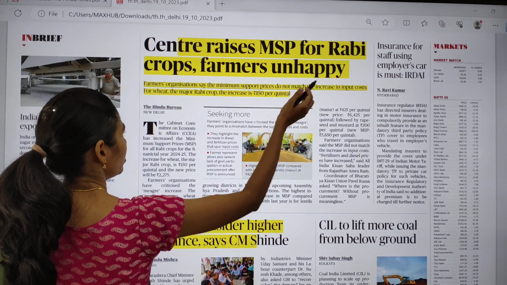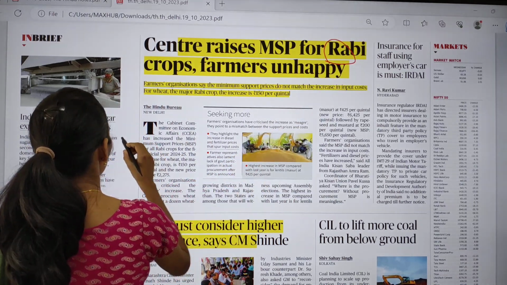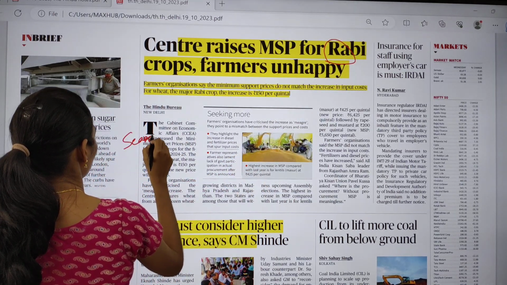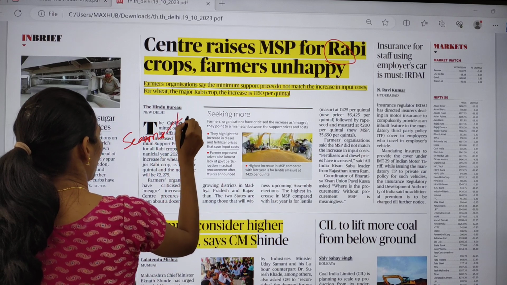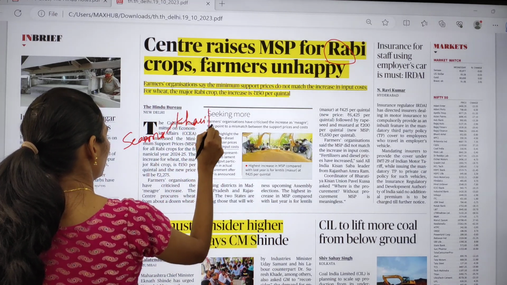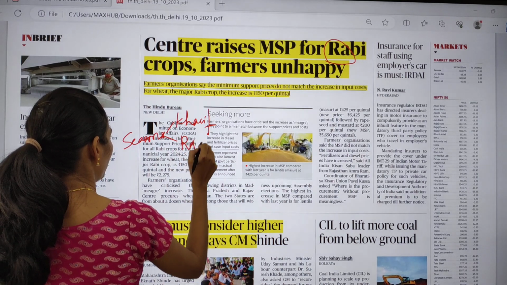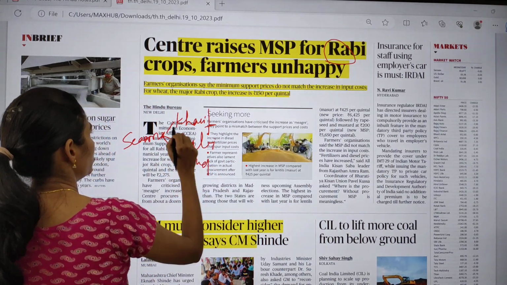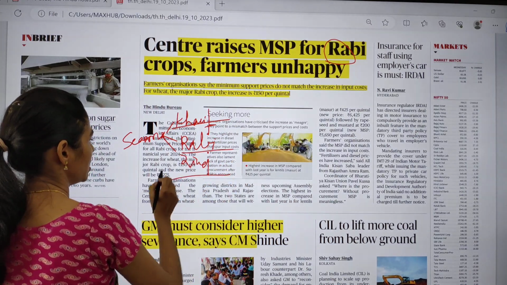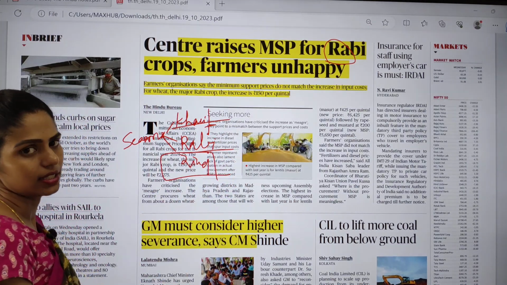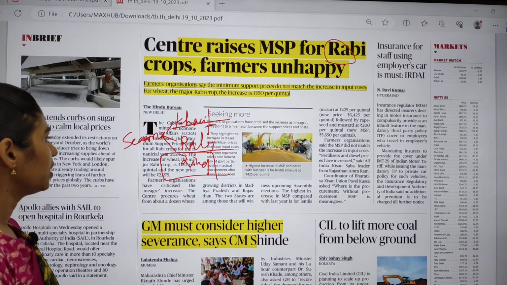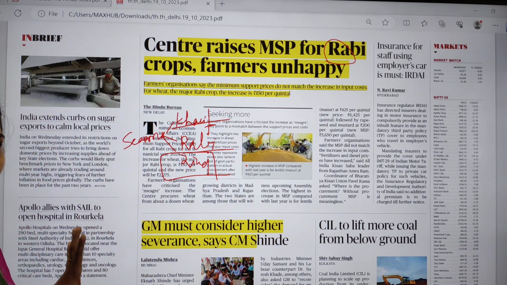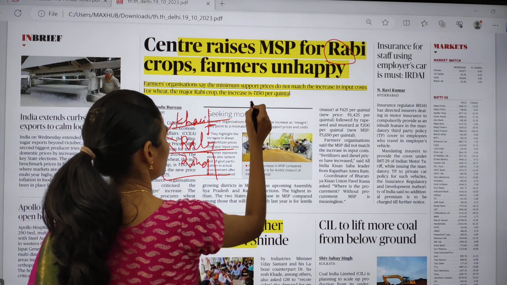So here you have to see what is this Rabi season. So here you have to see seasons. For example, we have Kharif crop, we have Rabi crop, and we have Zaid. So Kharif is rainy season, Rabi is winter season, and Zaid is between the summer and winter season. Right? So here especially you have to see what is this MSP.